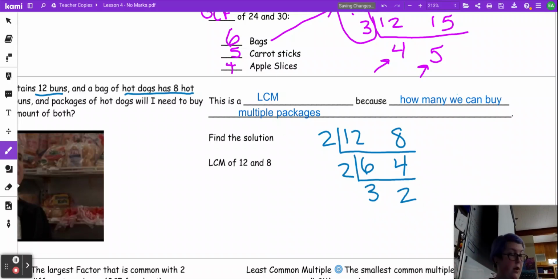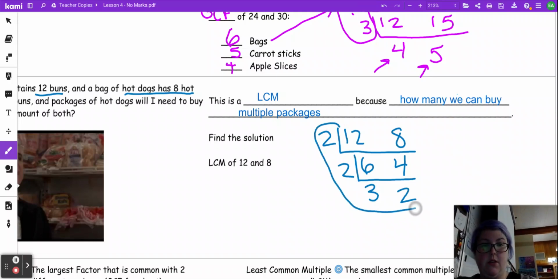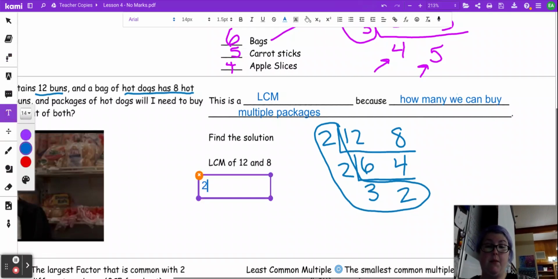Now, we want to know how many of each. So, in order to find out the total number of things, you are going to multiply all of these factors together. So, the total number is 24 total pieces.